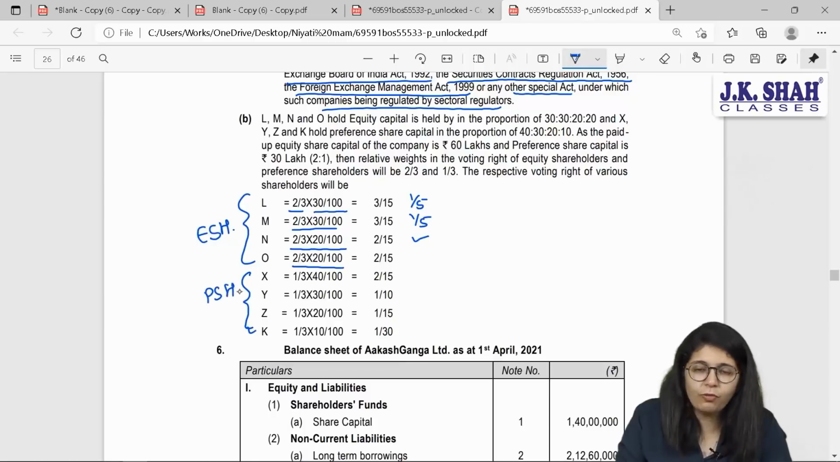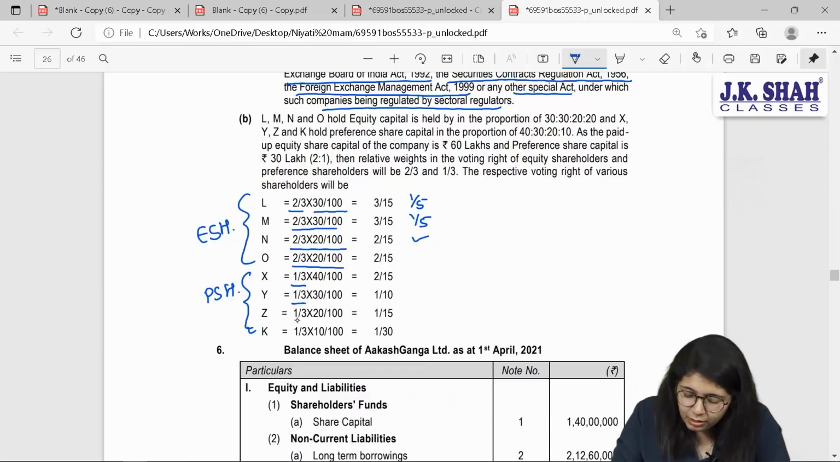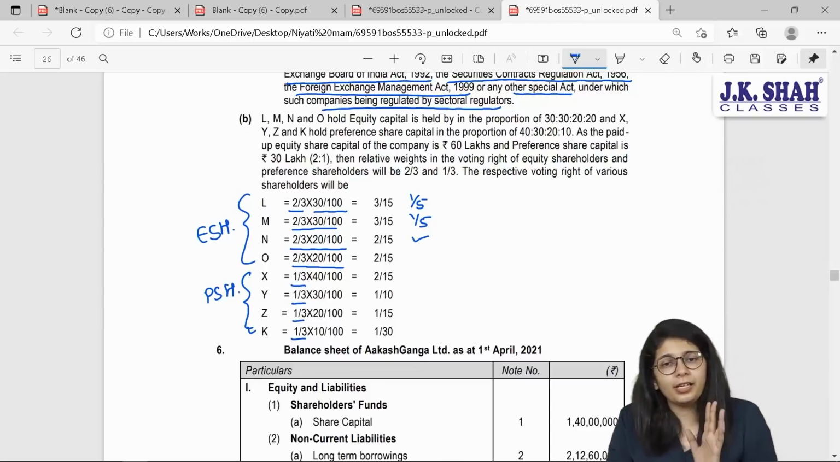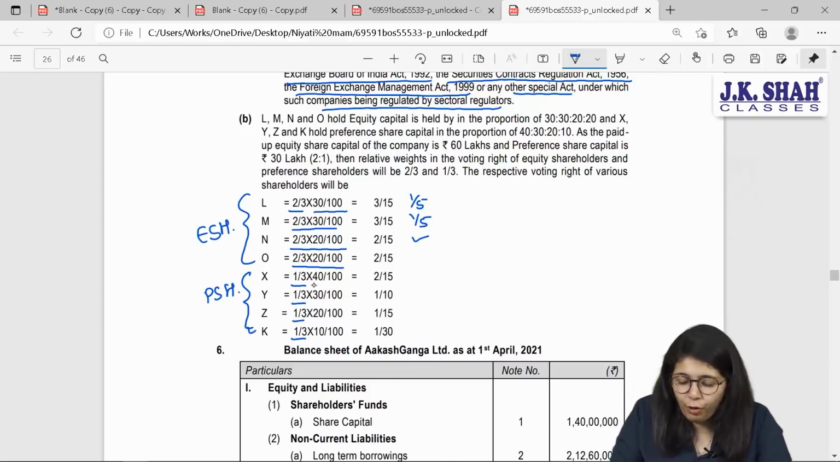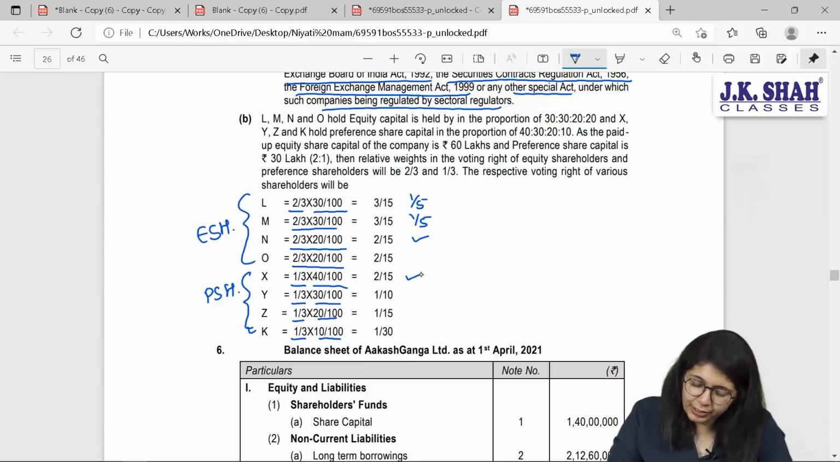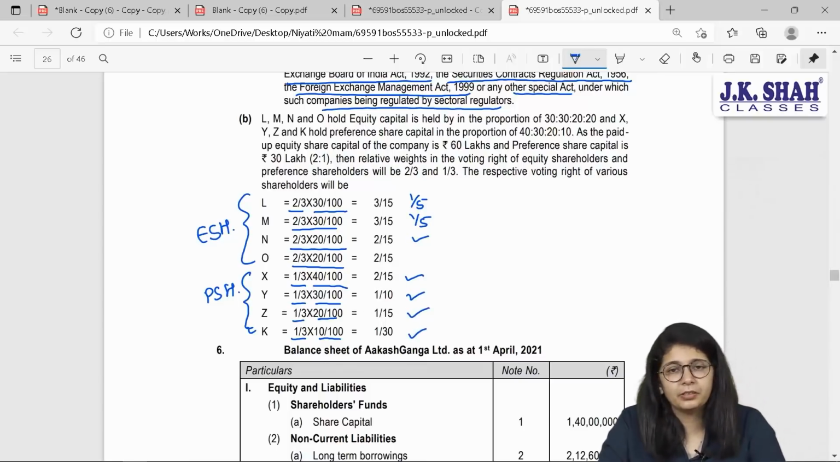Now, the remaining four are your preference shareholders. Overall, your voting right in the company is 1/3. And out of that 1/3, how much is Mr. X holding? X is holding 40% basically. Y is holding 30, Z 20 and K 10. So 1/3 of 40 will come to 2/15. 1/3 of 30 will be 1/10. 1/3 of 20 will be 1/15, and so you get 1/30.